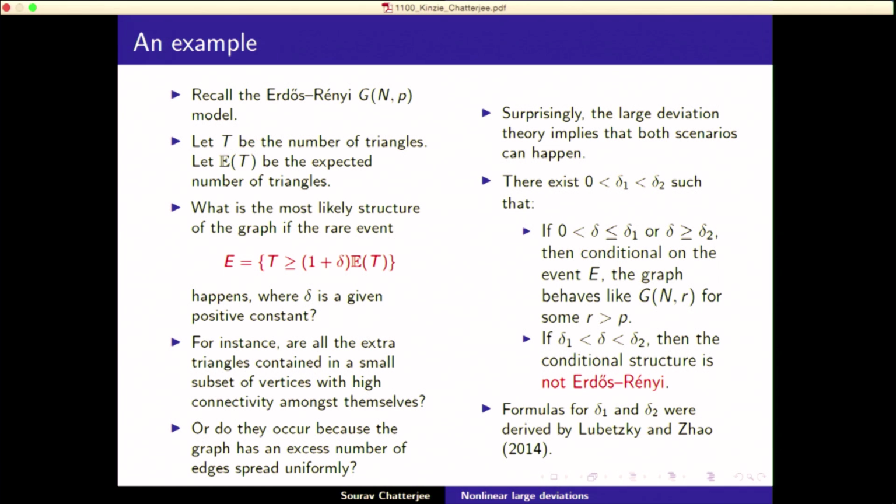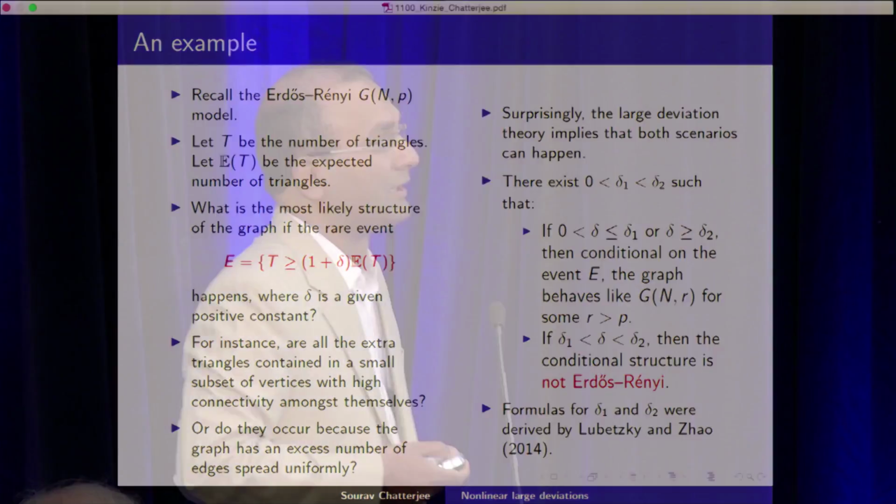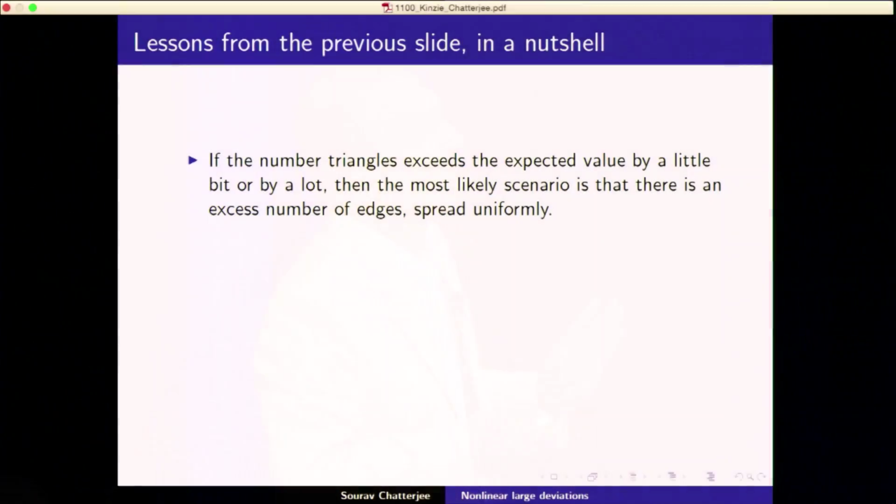So there's this symmetric and broken symmetry regime, and they found the exact boundaries between. So they had a phase diagram in the language of statistical mechanics. Okay. So in words, what this means is the following: if the number of triangles exceeds the expected value by a little bit or by a lot, then the most likely scenario is that the excess number of edges spread uniformly. Okay, so you have this graph, you observe an excess number of triangles.